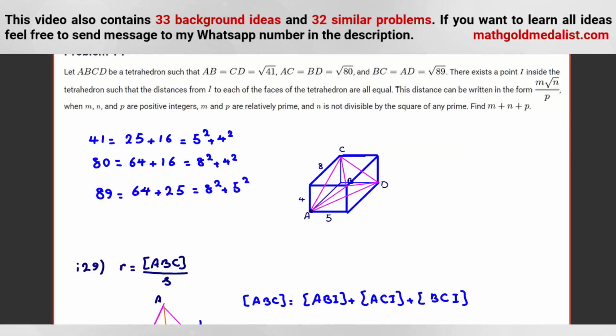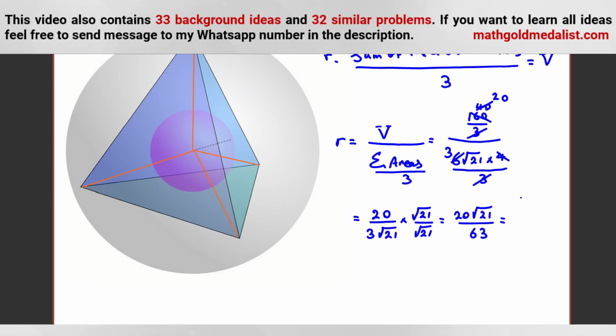So it says it should have the form m root n over p, and m plus n plus p is what? So the answer is what? Is m plus n plus p. M is what? M is 20. N is what? 21. P is what? 63. 3 plus 1, 4. 6 plus 2, 8 plus 2, 10. So the answer is 104.